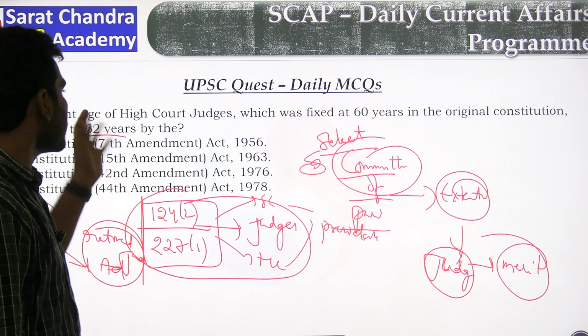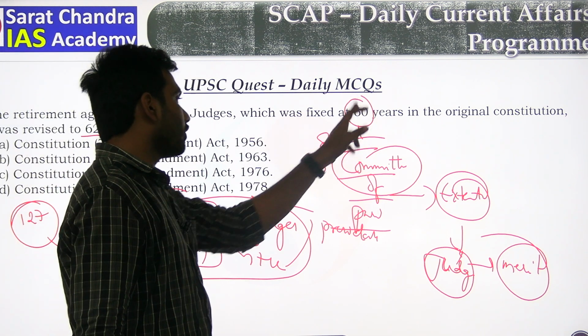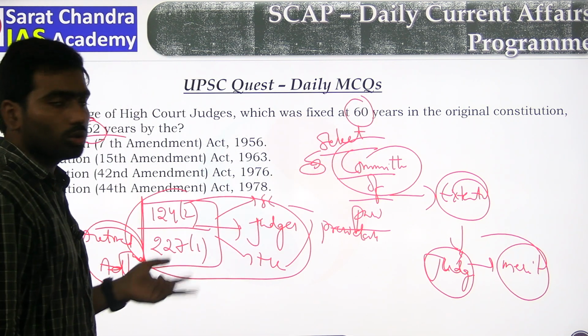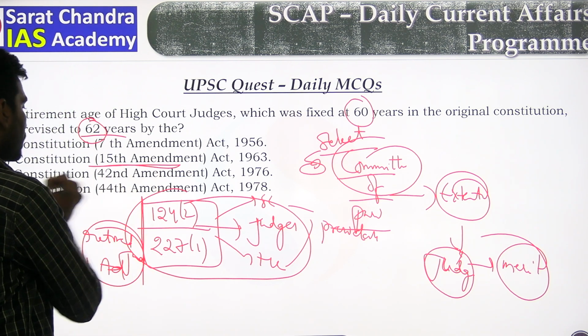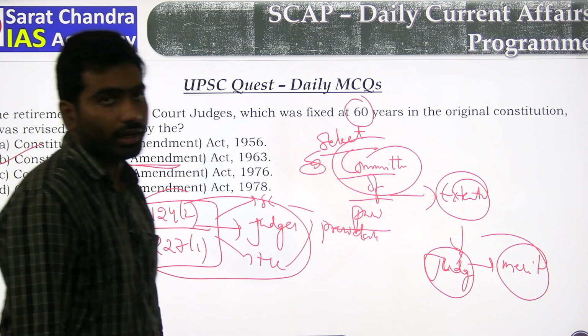But now the question is, initially it was 60, it was increased to 62 through which Constitutional Amendment Act. Actually it is the 15th Constitutional Amendment Act, 1963.